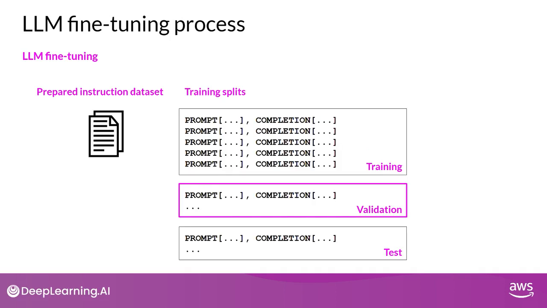As in standard supervised learning, you can define separate evaluation steps to measure your LLM performance using the holdout validation dataset. This will give you the validation accuracy. And after you've completed your fine-tuning, you can perform a final performance evaluation using the holdout test dataset. This will give you the test accuracy.